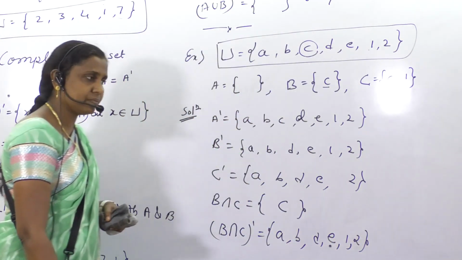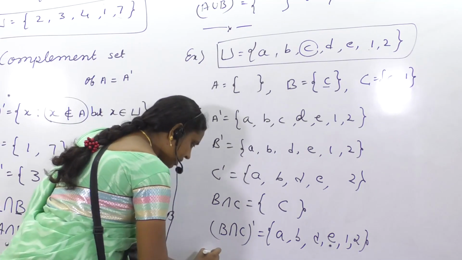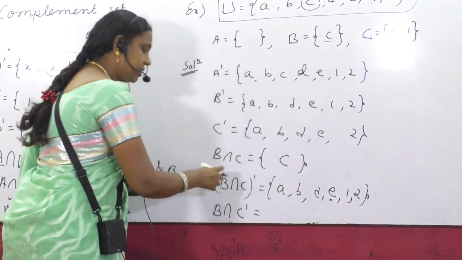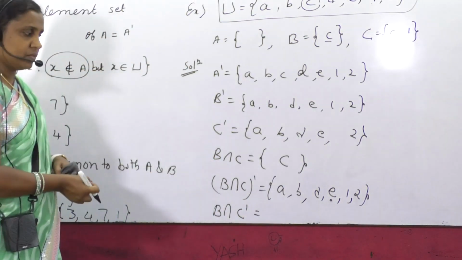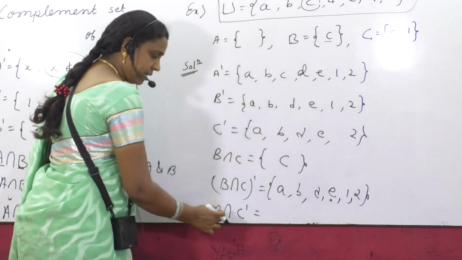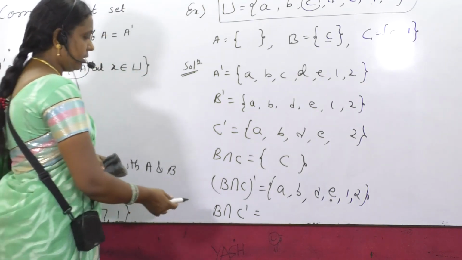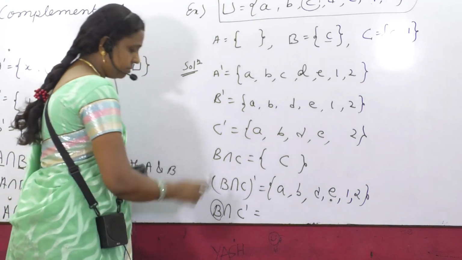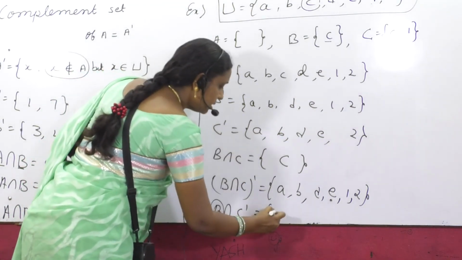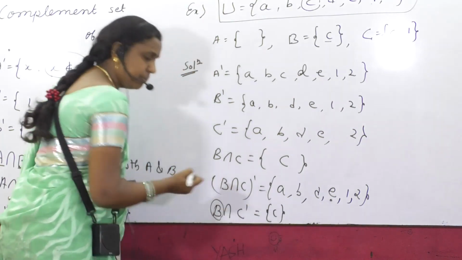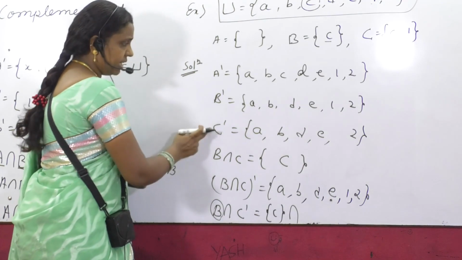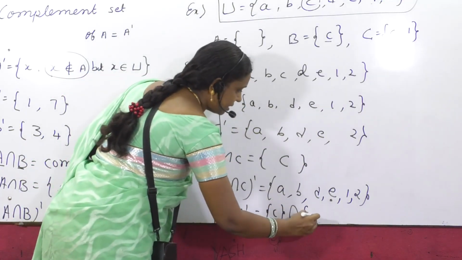Is this fine? Okay. What is the difference between B intersection C dash and B intersection C the whole dash? As you know, the weightage of the parenthesis applies to the whole bracket. Here, no bracket. Okay, B. What are the elements of B? Shall we put B here as it is, C? Okay, this is set B, intersection C dash. C dash are these. See, I will write that set as well.